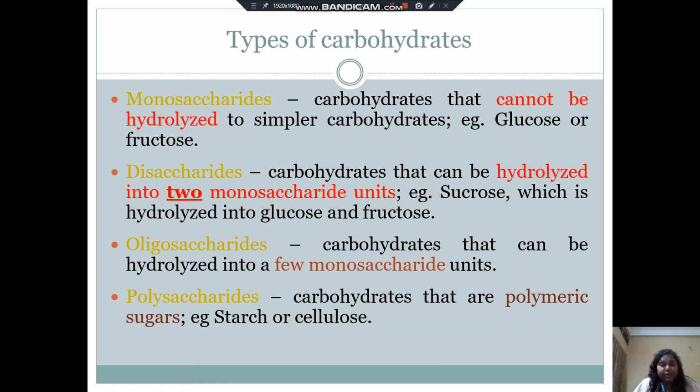Now the types of carbohydrates. Monosaccharides are carbohydrates that cannot be hydrolyzed to simpler carbohydrates, for example glucose or fructose. Then disaccharides are carbohydrates that can be hydrolyzed into 2 monosaccharide units, for example sucrose, which is hydrolyzed into glucose and fructose. Then oligosaccharides are carbohydrates that can be hydrolyzed into a few monosaccharide units. Then polysaccharides are polymeric sugars, for example starch or cellulose.